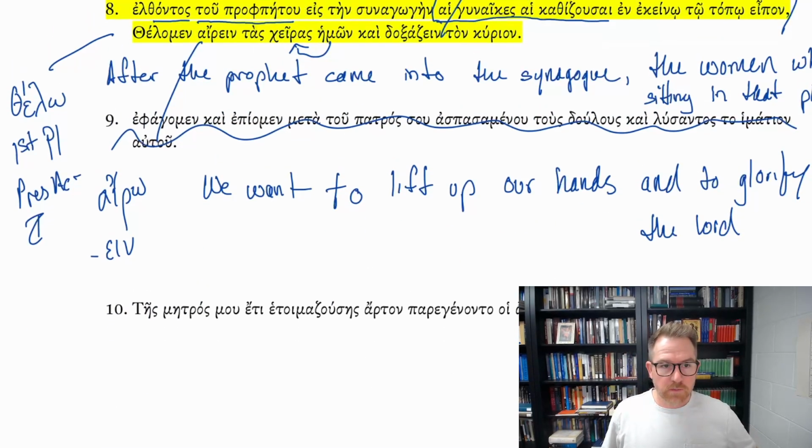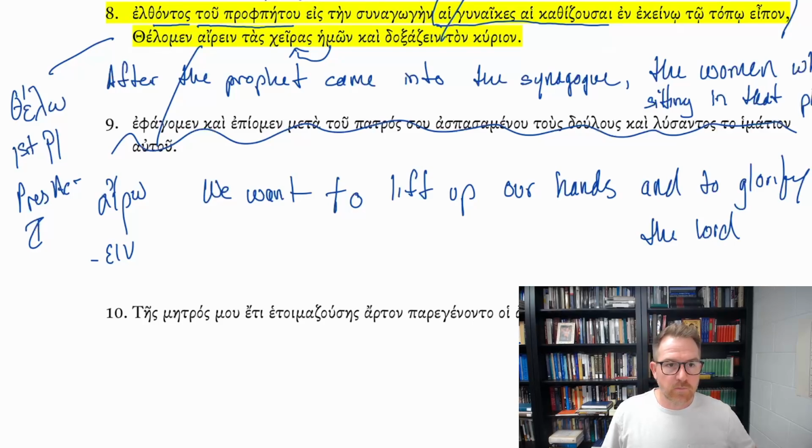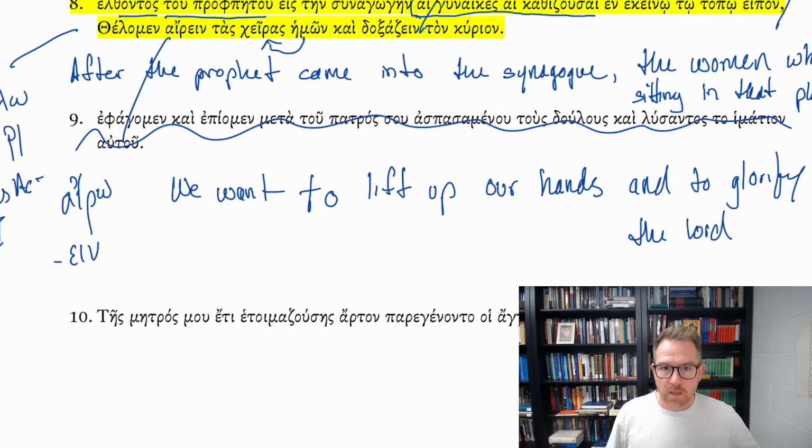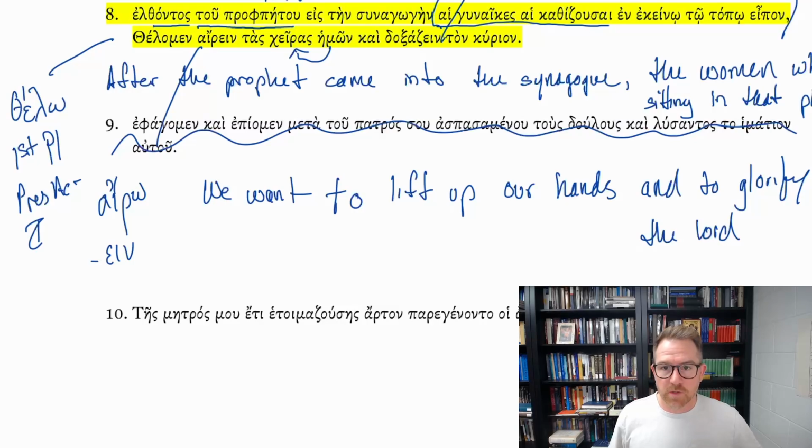So this is an example where you've got the aorist participle, elthontos tou prophētou, as one of those genitive absolutes, after the prophet came into the synagogue. And quite a bit more here in terms of describing. Then you have the rest of the participle, the kathizousai, that present active participle, sitting, describing, functioning as an adjective. Which women are we talking about? The sitting women, sitting in that place. And what did they say? They said, we want to lift up our hands and to glorify the Lord.